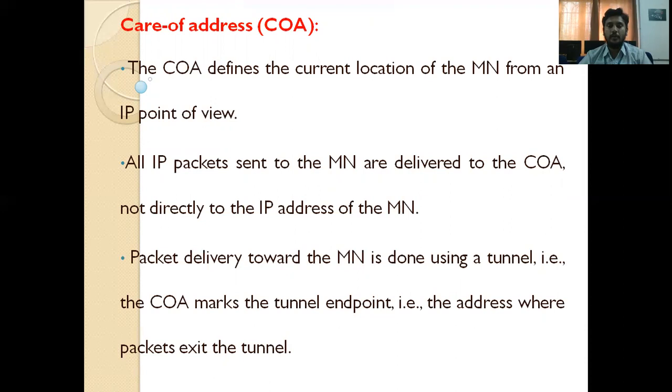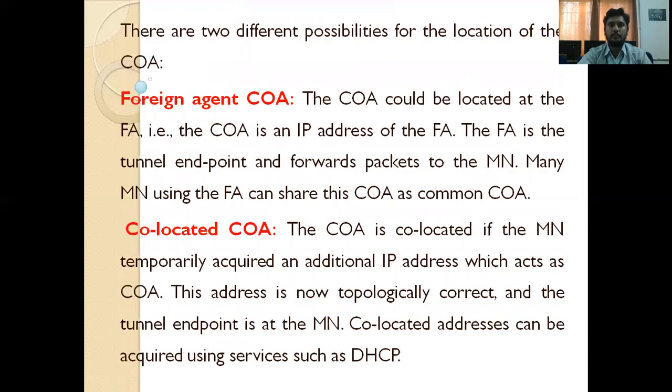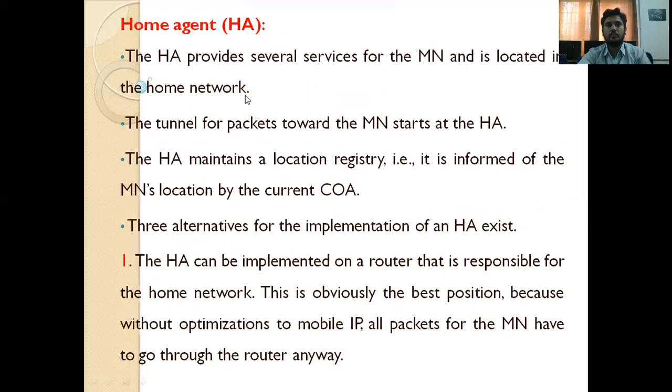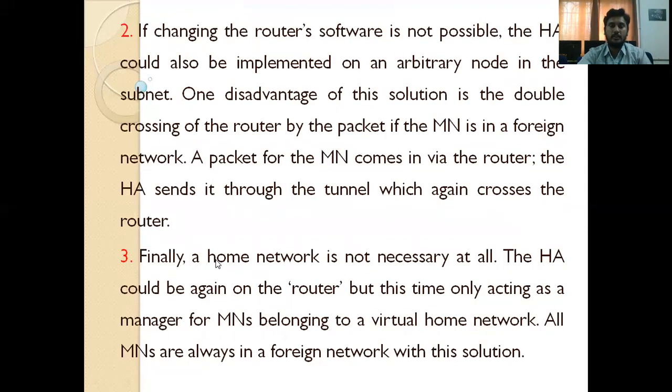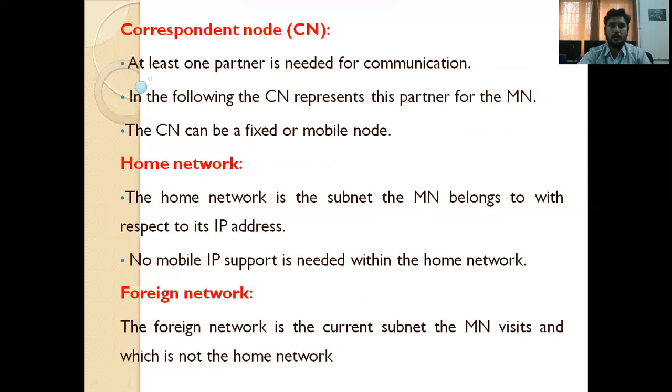So if the mobile node is in the same home network, there is no problem for the correspondent node to identify the mobile node to transmit the data packet. But if the mobile node is in another network, that is a foreign network, then the correspondent node communicating with the home network wants to identify the mobile node in the foreign network. So there are two types of care of address: foreign agent care of address and co-located care of address. And home agent,